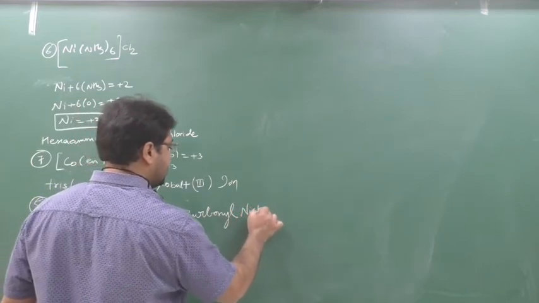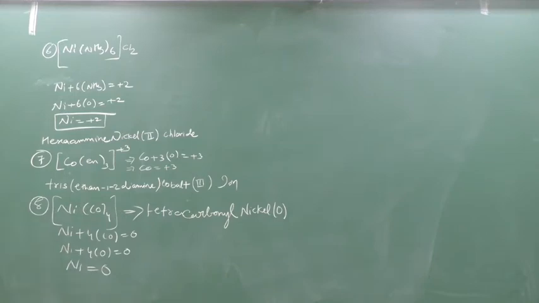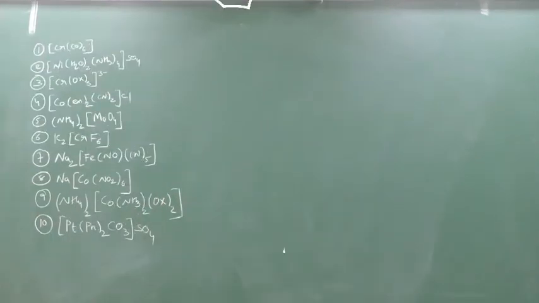Now how much nickel do I have? I have 0. So put here 0 also. You have to put 0 also. So tetracarbonylnickel(0). Write this. Clear? This type of MCQ can come. What is the oxidation number of nickel in tetracarbonylnickel? 0.